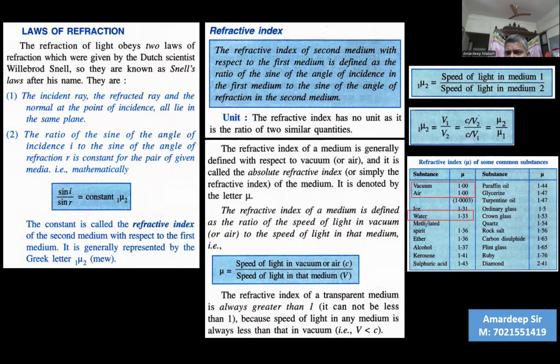Other liquids, we find these liquids are becoming denser and denser. And then come the solids. Ordinary glass, 1.5. Then crown glass, quartz, crystal, rock salt. Highest refractive index of any material, diamond.